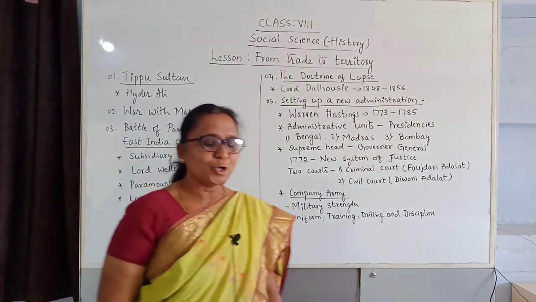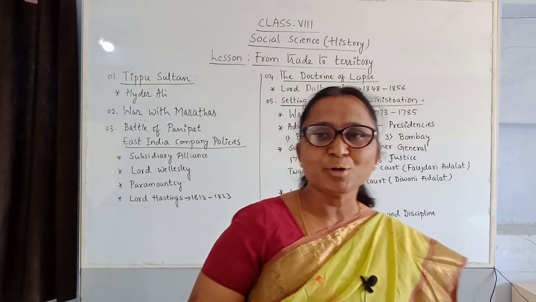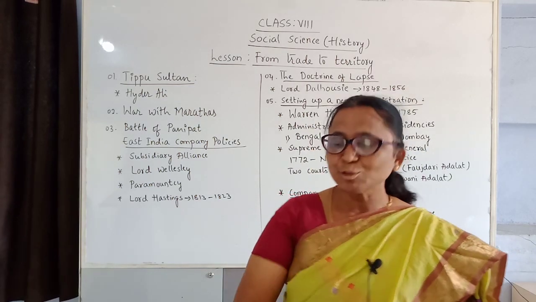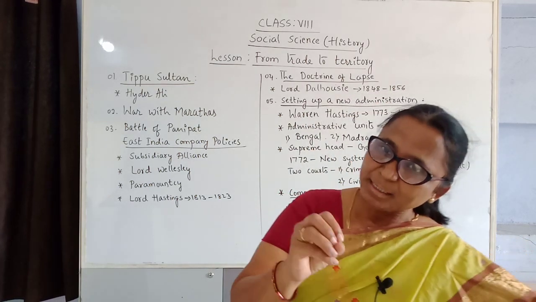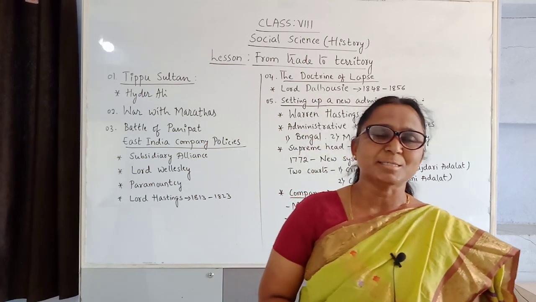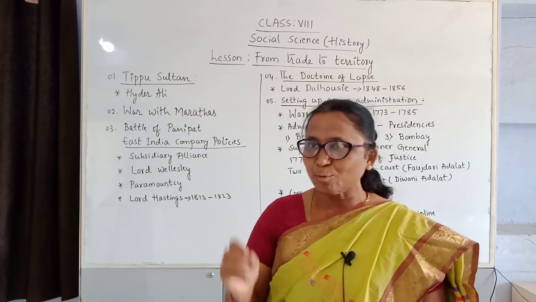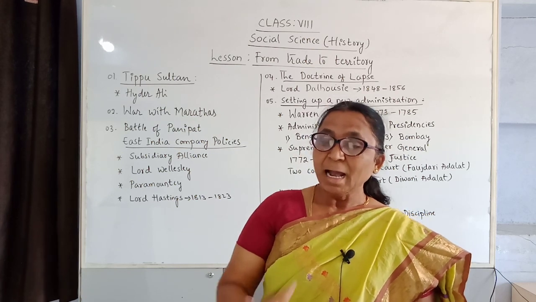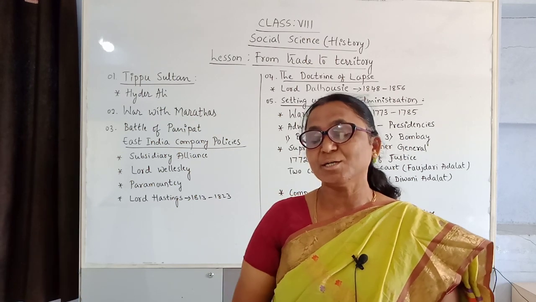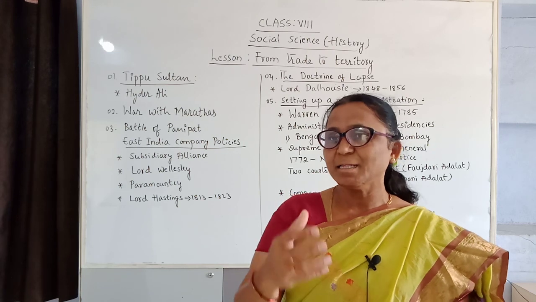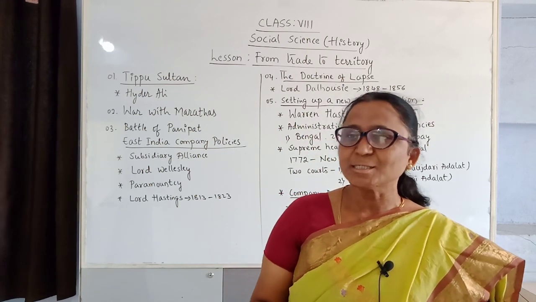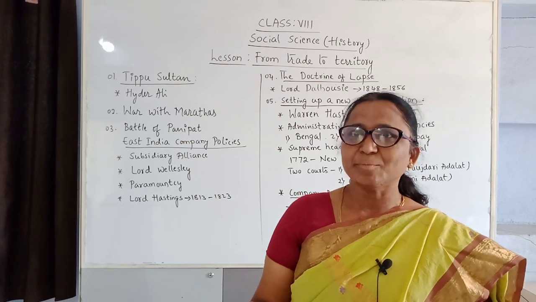The company was also dominating. Children, we learned how the British came to India for trade and to control territories. We learned about their policies, wars, and battles, and how they started a new set of administration. This happened in this chapter, and we'll see what happens in the next chapter. Thank you.